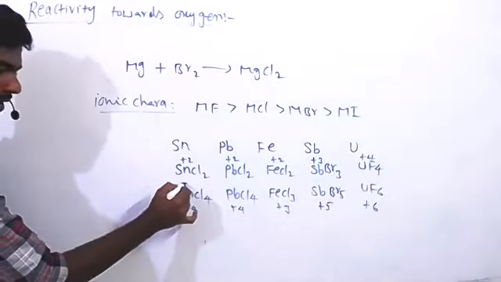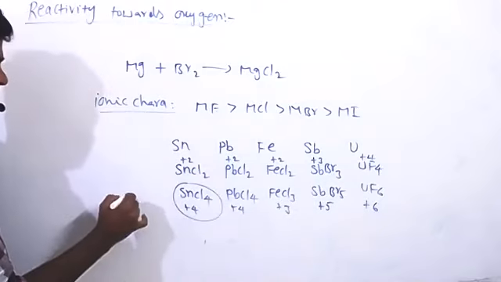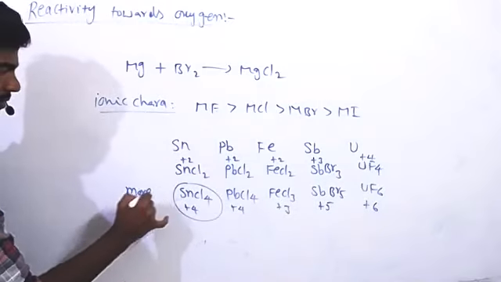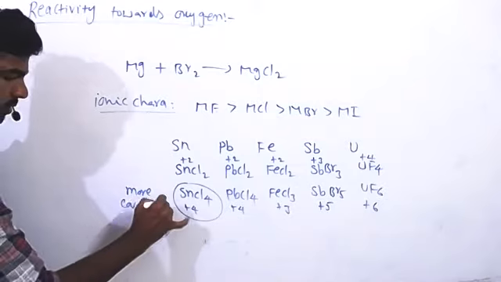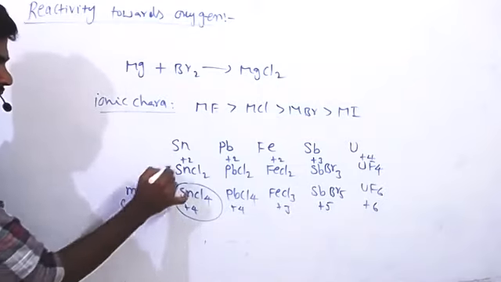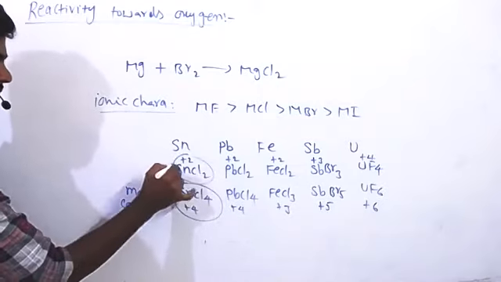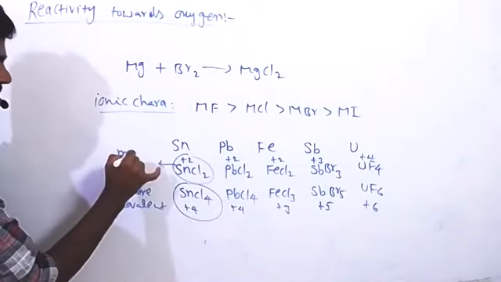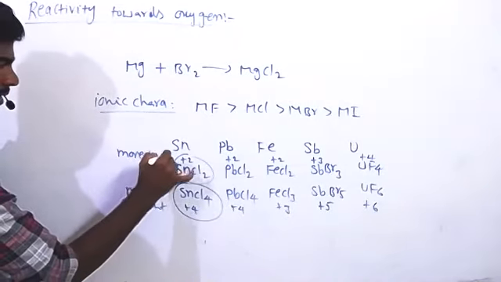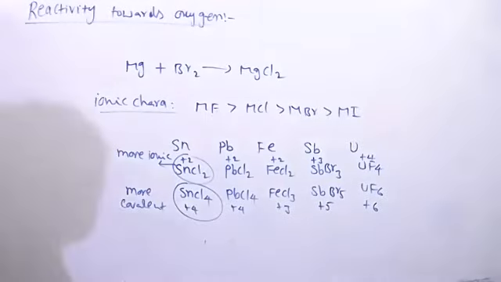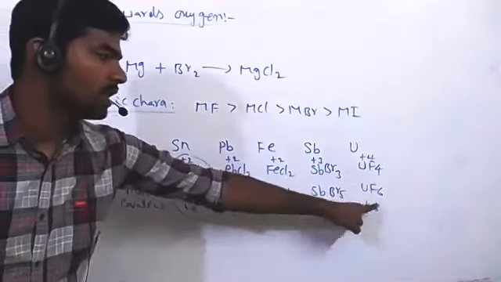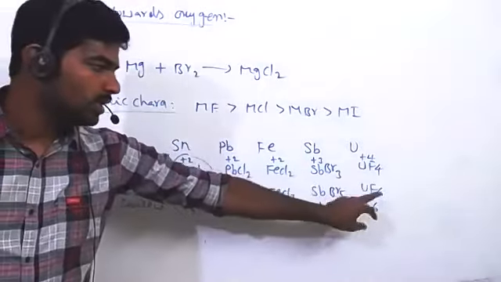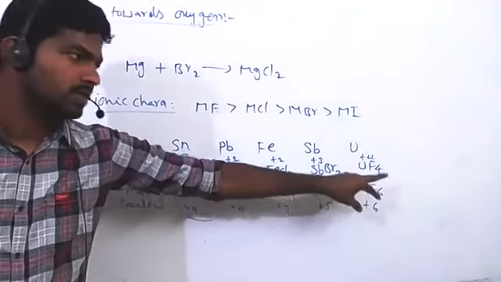Whenever the metal is in higher oxidation state, that is more covalent, and you can say it is less ionic. When the metal is in its lower oxidation state, it is more ionic or less covalent. Also, if you compare UF4 and UF6, which is more covalent, you have to say UF6 because of higher oxidation state. UF4 is more ionic.